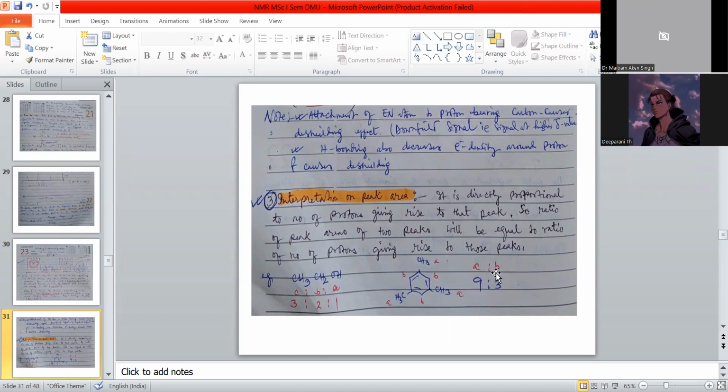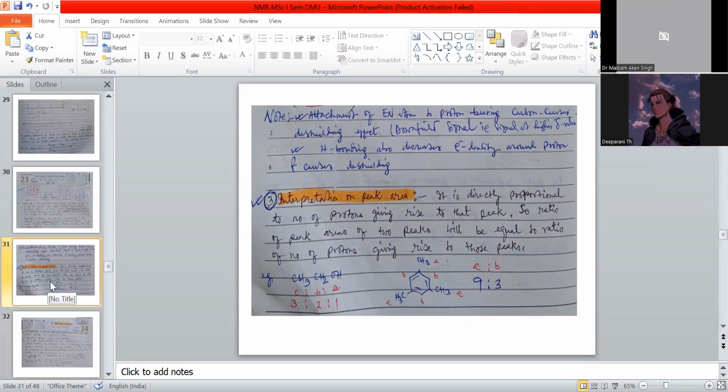How many A protons? 3 plus 3 plus 3, that is 9, and here 1 into 3 means 3, so the ratio is 9:3. But in some multiple choice questions, 3:1 sometimes appears in CSIR examinations and other related examinations. No problem, if you have the idea, you can give the answer.